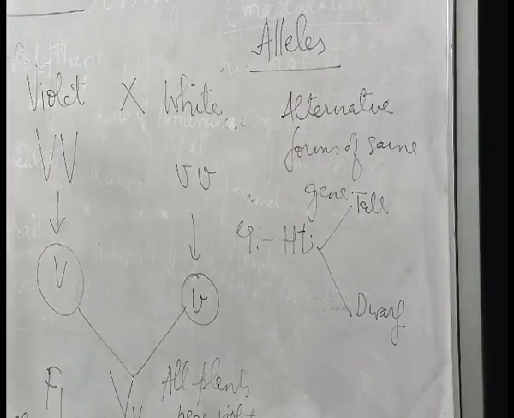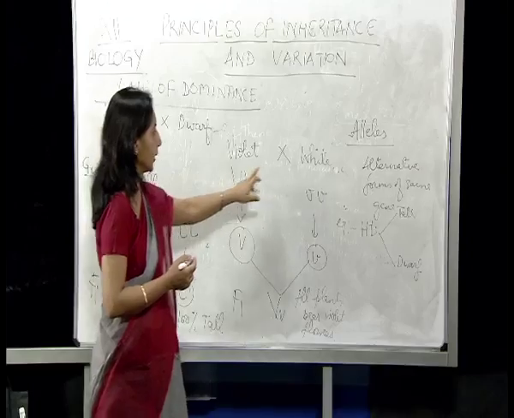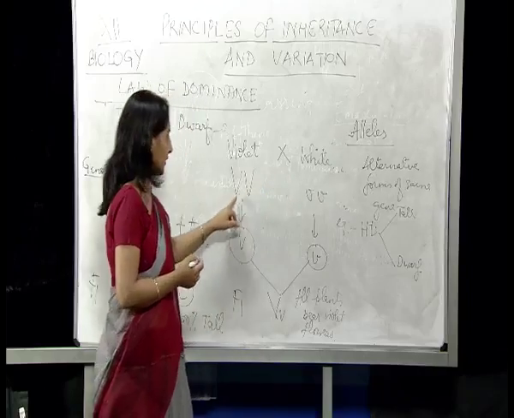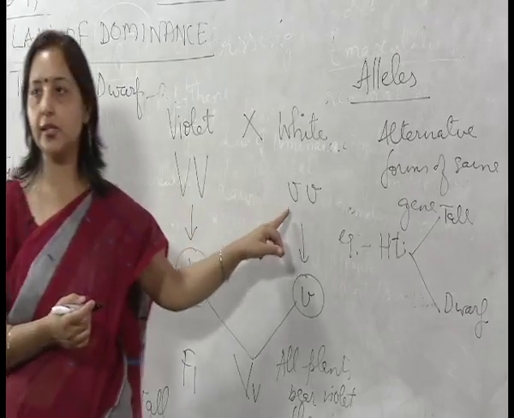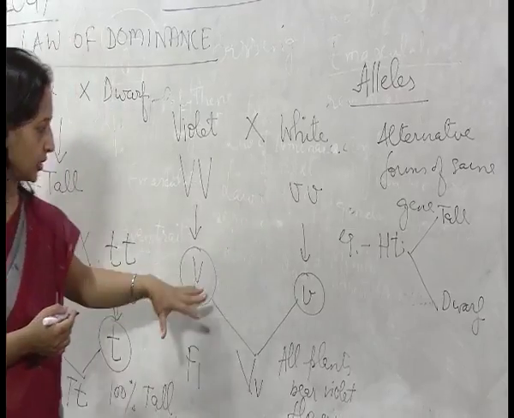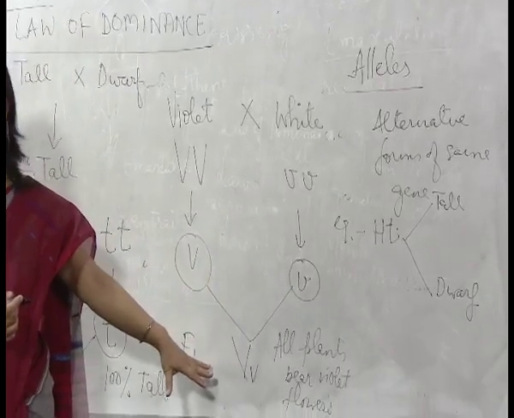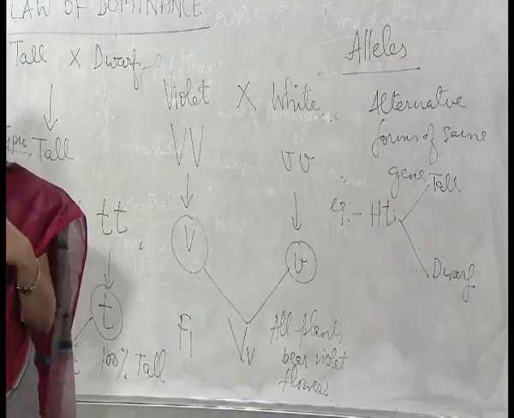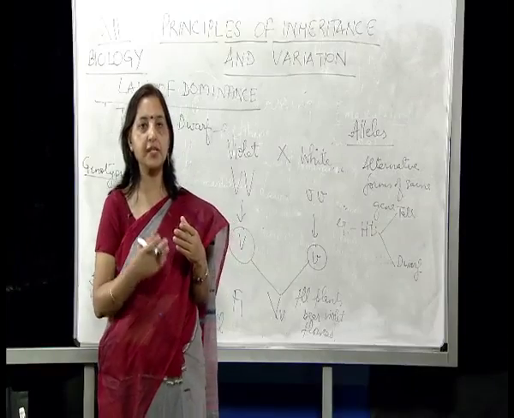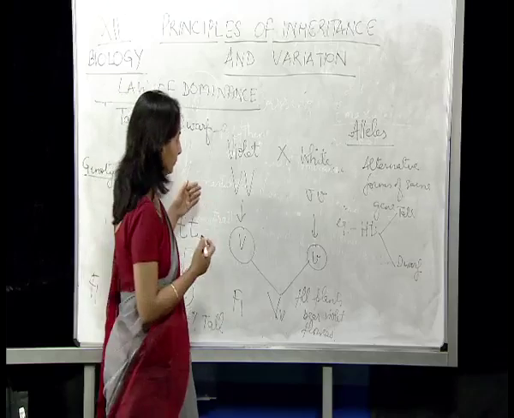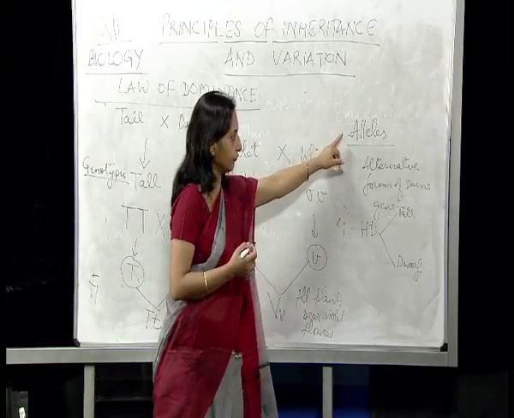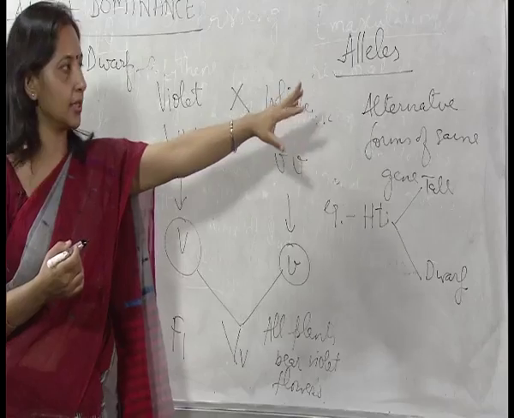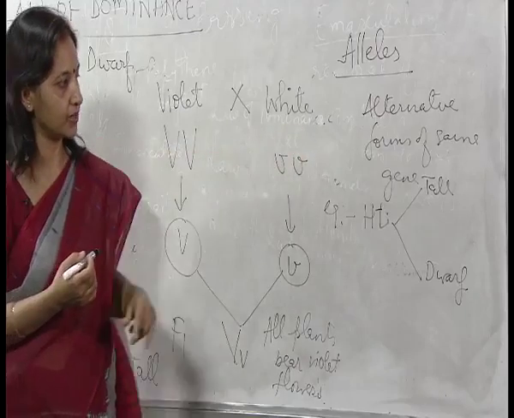If you talk about this particular cross, there are two alleles for the color of flower. One is the violet allele and the other is the white allele. And in the first generation, only one allele appears. The second allele does not appear because its presence is hidden. So this is the first term which we must know, alleles, alternative forms of the same gene.